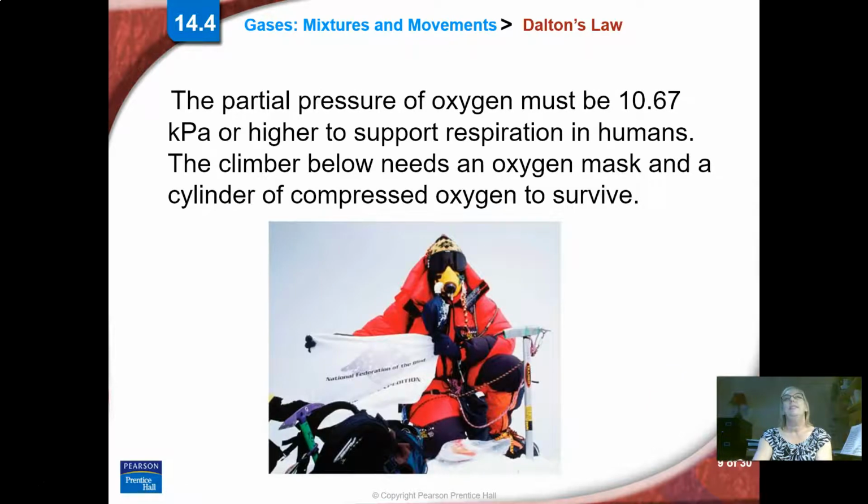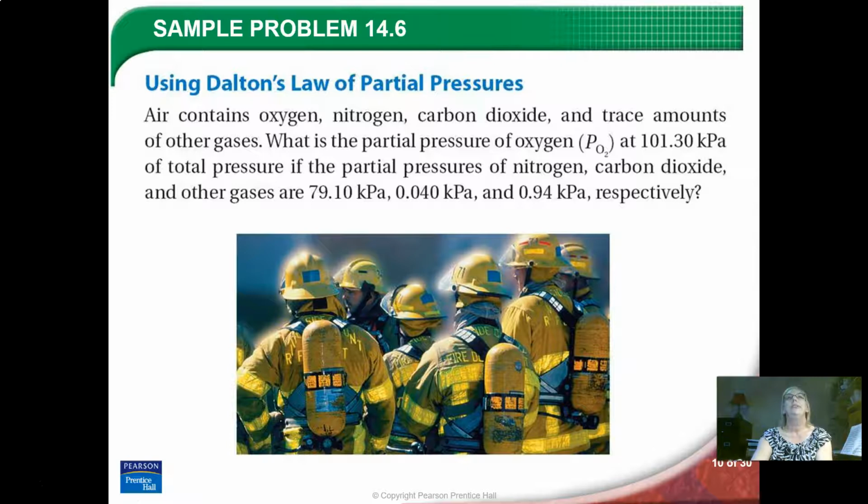So when we're trying to survive, we need to have this much oxygen in the mixture, that much pressure of oxygen in the mixture for us to survive. So air contains all these things, like we said. What is the pressure of oxygen when we know the total pressure?